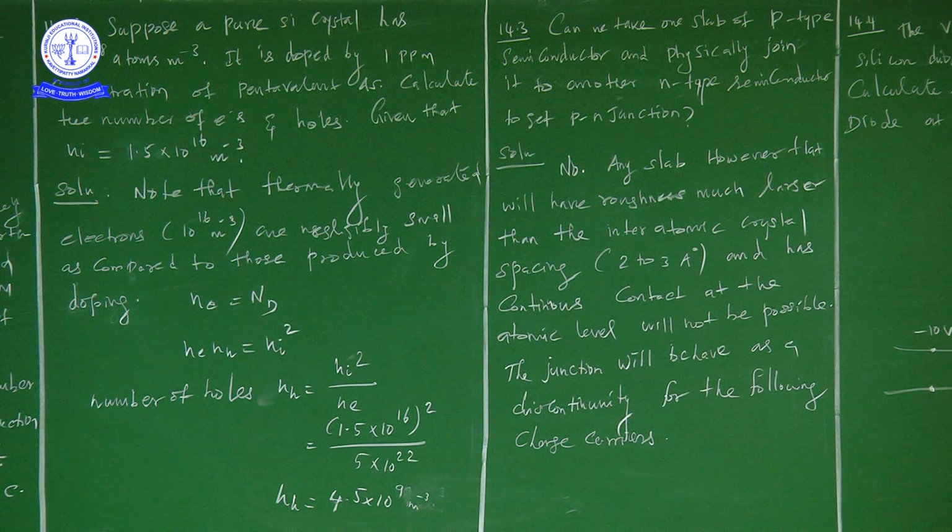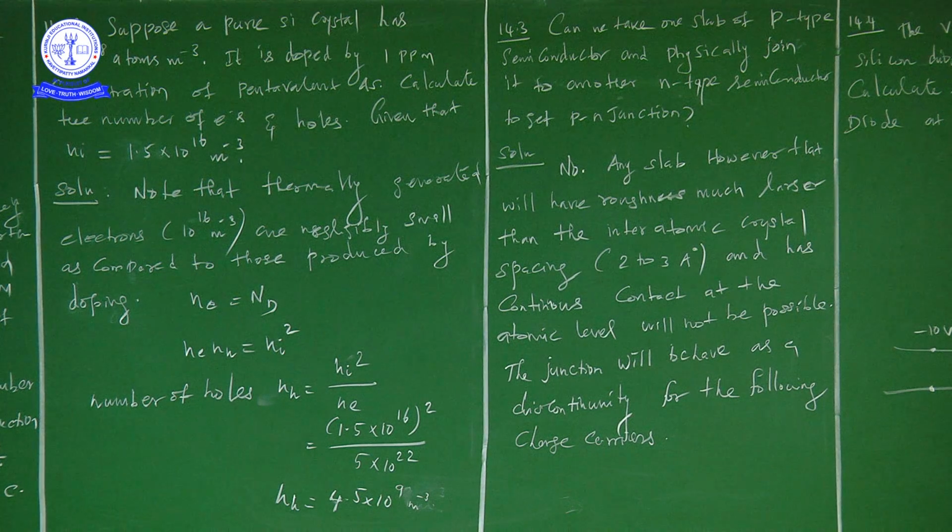Because of much larger roughness compared to the interatomic crystal spacing, which is 2 to 3 angstrom units, continuous contact at the atomic level is not possible. That's why the junction will behave as a discontinuity for the flow of charge carriers. When there is a discontinuity, you can say that it is not possible. Next, I can go for the next question.